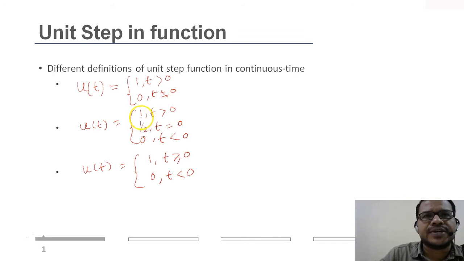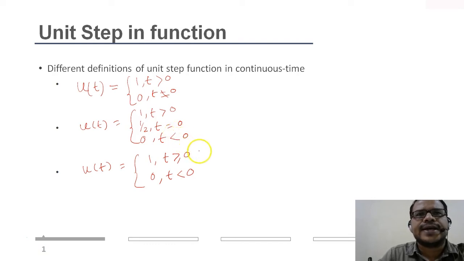One more definition is 1 for t greater than or equal to 0, half at t equal to 0, and 0 for t less than 0. Another way of defining u of t is 1 for t greater than or equal to 0 and 0 for t less than 0.